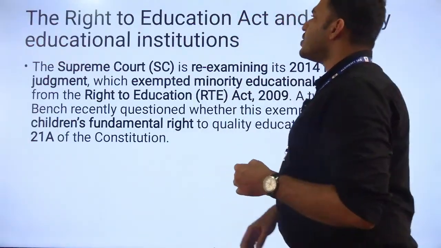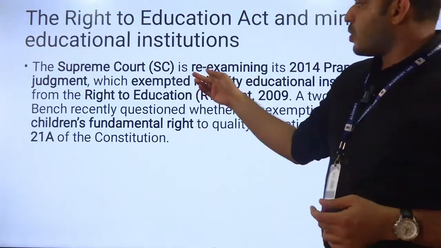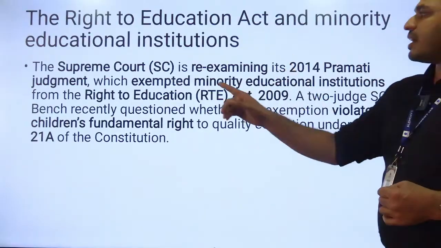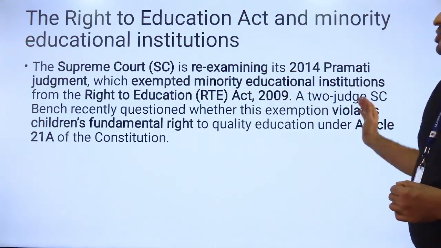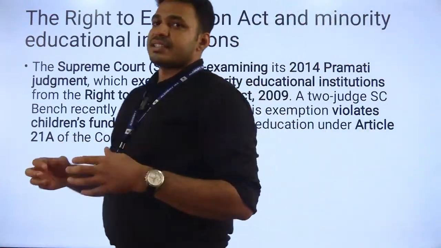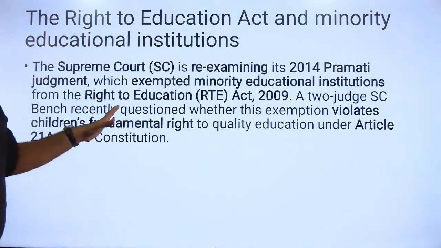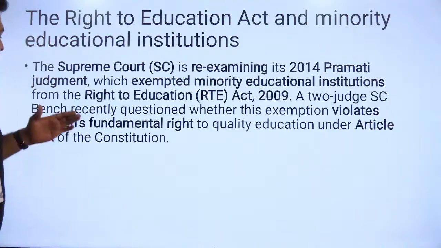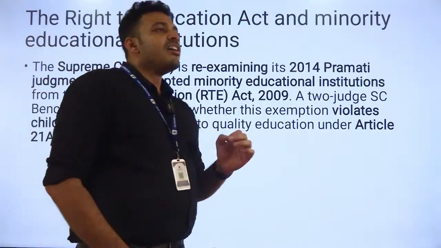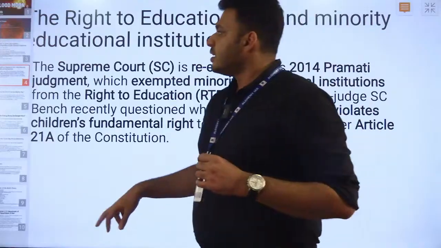The next article is the Right to Education Act and the Minority Education Institutions. Why is it in the news? The Supreme Court is re-examining its 2014 Pramati judgment, which exempted minority educational institutions from the Right to Education Act of 2009. A two-judge Supreme Court bench recently questioned whether this exemption violates the children's fundamental right to quality education under Article 21A, which is the right to education as a fundamental right. So that was a re-examination.